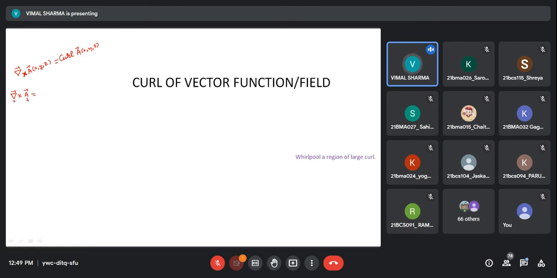You write components for A, then the determinant decides what the curl, or cross product of two vectors, is. With i cap, j cap, k cap as directions, the components of the del operator are curly by curly x, curly by curly y, and curly by curly z, and the components of the vector field A are Ax, Ay, and Az.